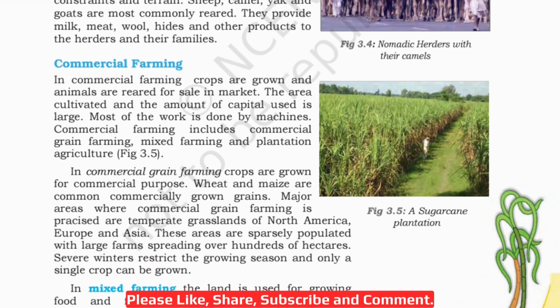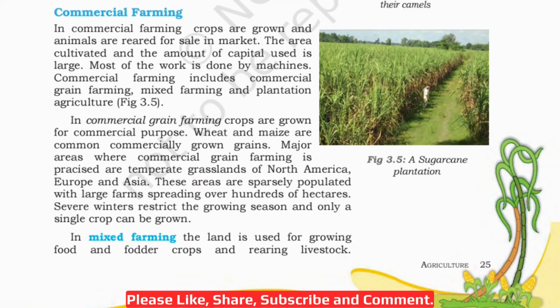Now let's read about all these. In commercial grain farming, crops are grown for commercial purpose. Wheat and maize are common commercially grown grains, right? Major areas where commercial grain farming is practiced are temperate grasslands of North America, Europe, and Asia. These areas are sparsely populated with large farms spreading over hundreds of hectares. Severe winters restrict the growing season and only a single crop can be grown in a particular season, in a year.